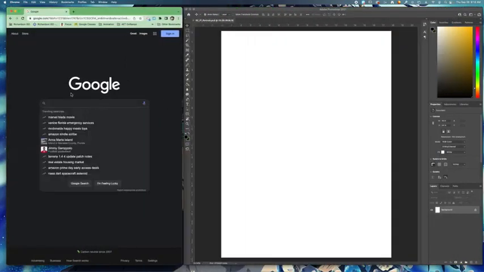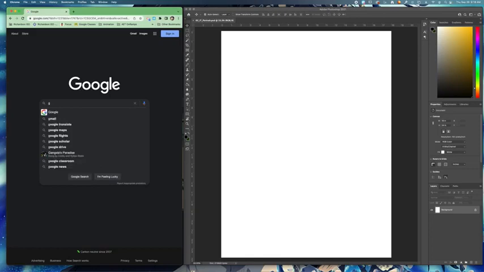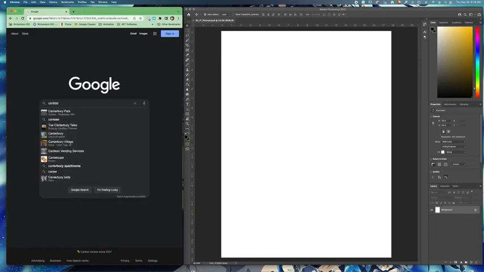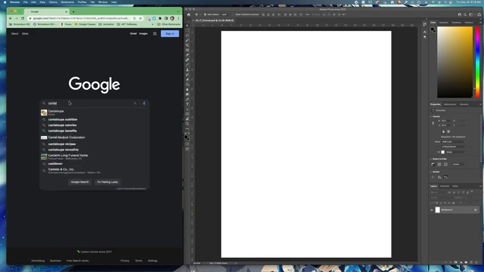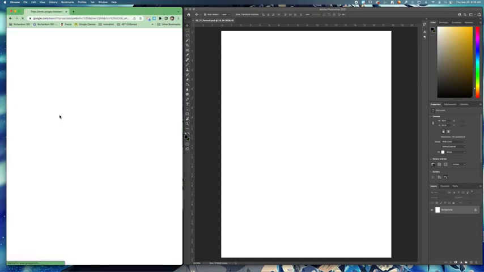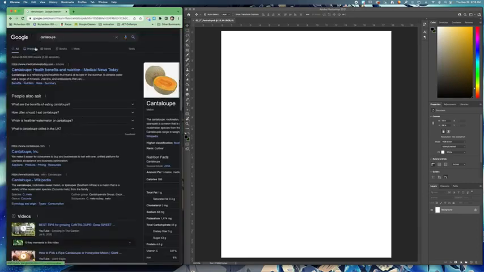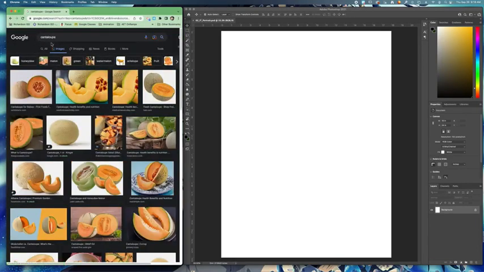So first we're going to do, let's see, cantaloupe. Oh, cantaloupe. You can do any type of object. I'm going to probably go the fruit route.